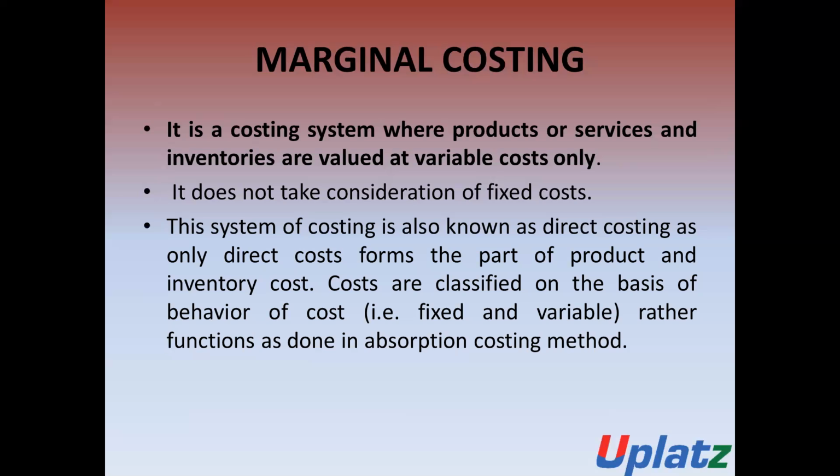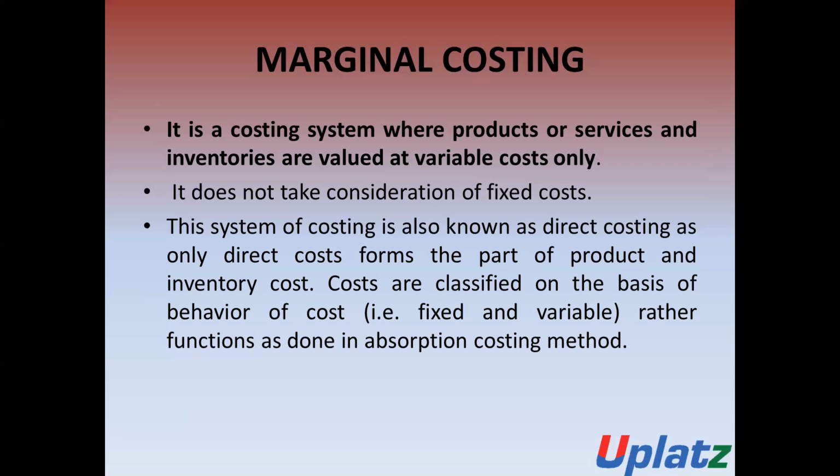In the case of marginal costing, the costs are classified on the basis of behavior of cost. Normally, the costs are classified on the basis of their nature.